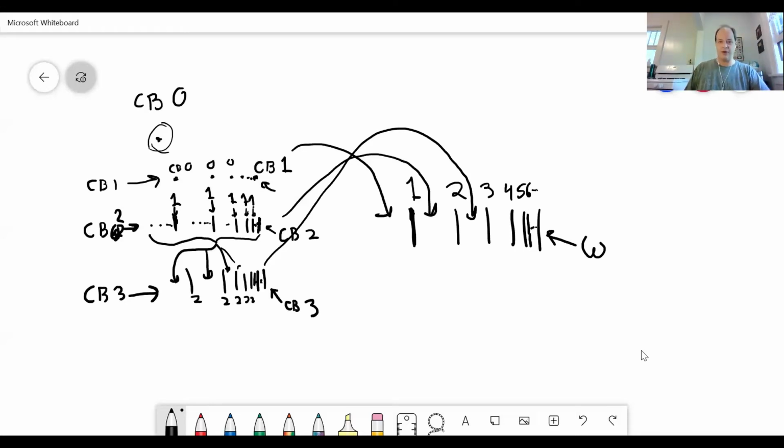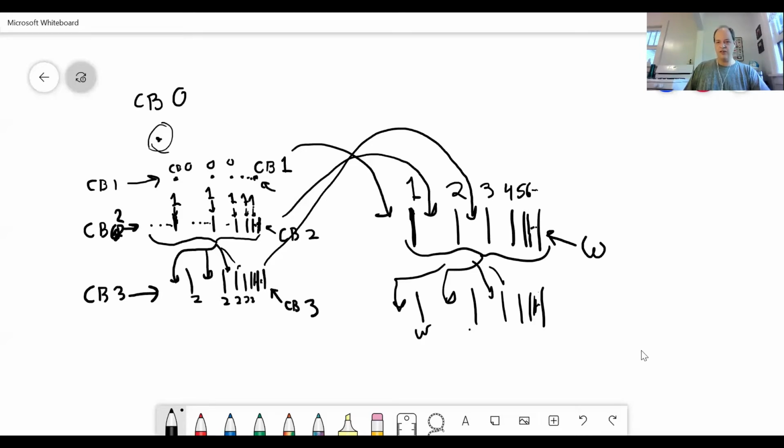But it doesn't stop there. Let's take our sequence again here, and let's create a bunch of slashes limiting up to here. And let's take our omega sequence here and stick it in every gap there. So each of these points has Cantor-Bendixson rank omega. What's the Cantor-Bendixson rank of this last point here? Well, I guess that's going to be the next number. We might as well call that omega plus 1.